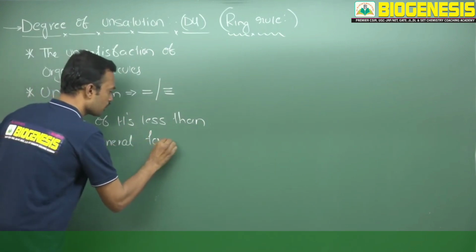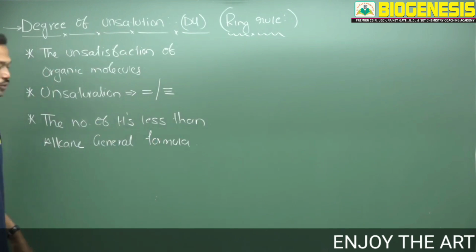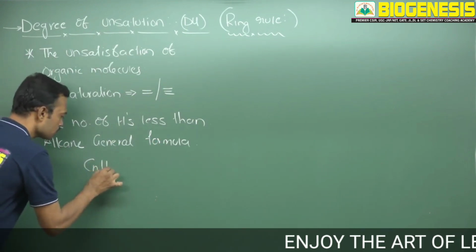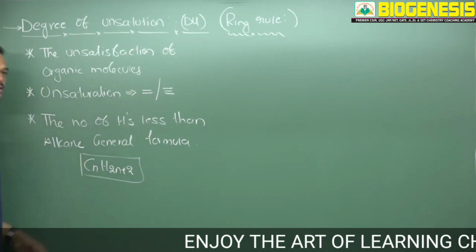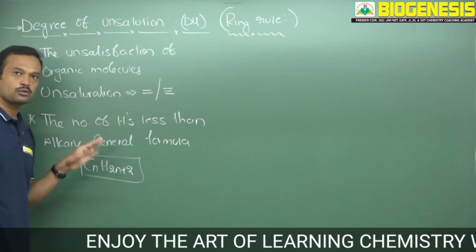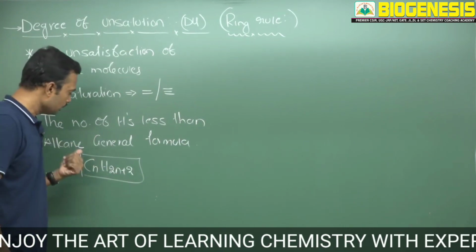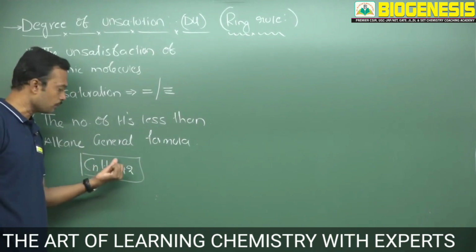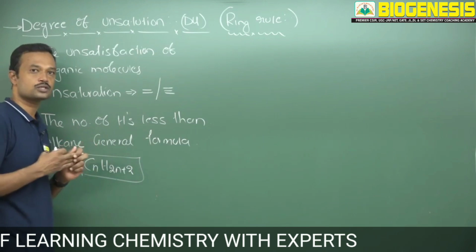How many hydrogens are less than the alkane general formula is nothing but the degree of unsaturation. We know the alkane general formula is CnH2n+2, where n is the number of carbons. If you substitute that n, it gives the number of hydrogens. Whenever you take any hydrocarbon skeleton, we need to compare it with the alkane general formula to decide its degree of unsaturation.